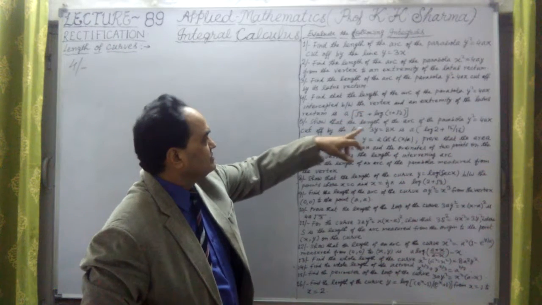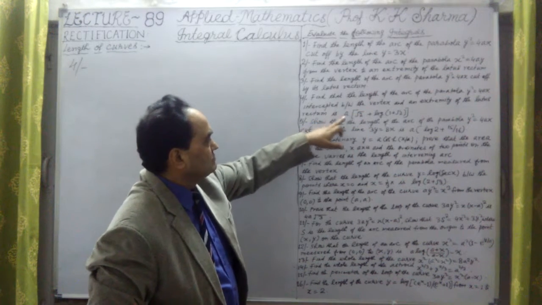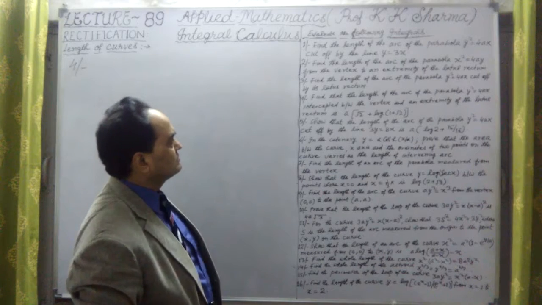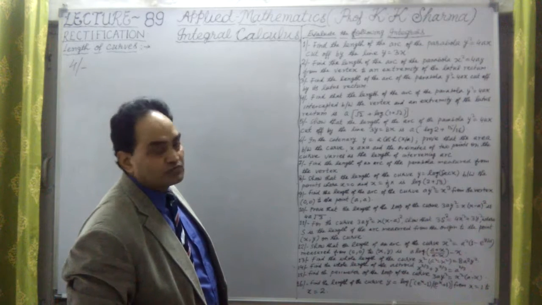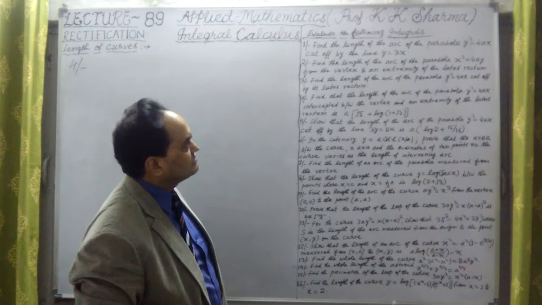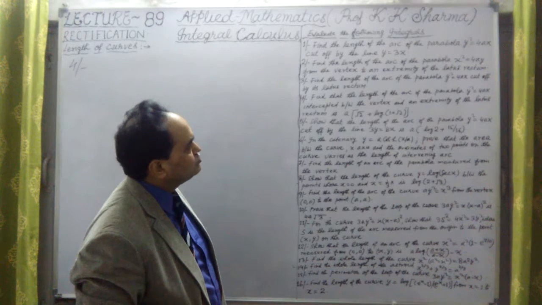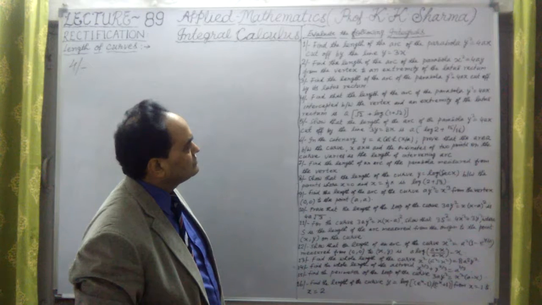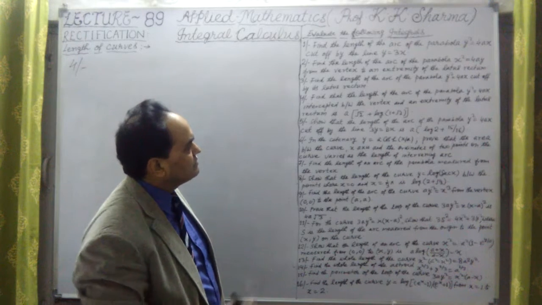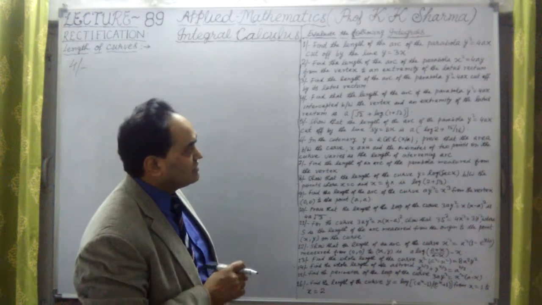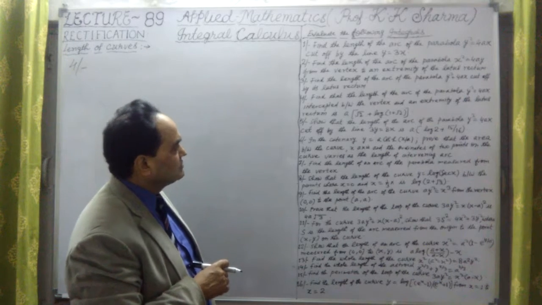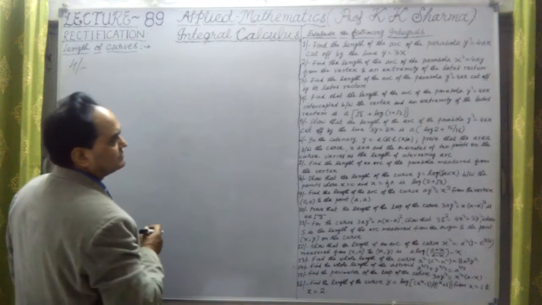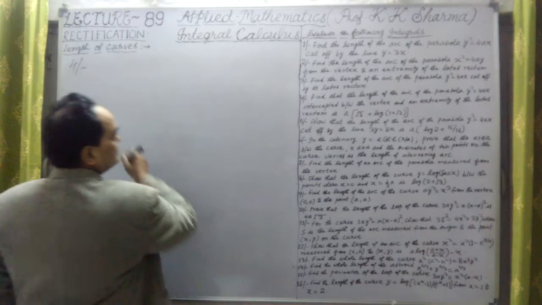And an extremity of the latus rectum is this. This we have done. One of its extremity of its latus rectum. I think this question is question number 2, the same repeated here. Here, one of that and an extremity of the latus rectum is this. So this we have proved, but let me again prove it.